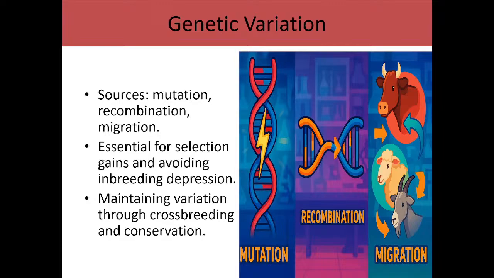Okay. So genetic variation, what can cause genetic variation? Mutation, recombination, and migration. One of the powerful tools of animal breeding is mutation. If there is no mutation, there cannot be variability, there cannot be selectivity, there cannot be heritability, and there cannot be breeding as one will actually determine. So mutation is very powerful.